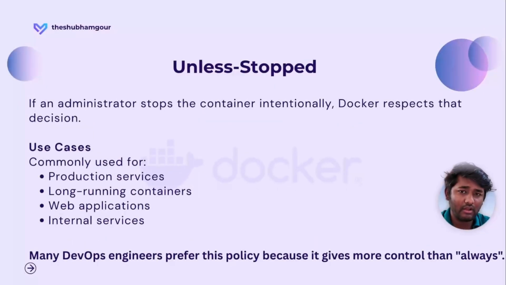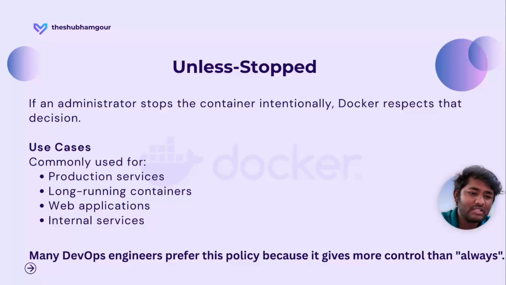That is the only difference between the always restart policy and unless-stopped, because here we are putting in a manual intervention, saying that for the time being, during this runtime, I don't require this service to be up and running. But if I restart Docker, the host, or the server, it should be up and running again, right? So if an admin stops the container intentionally, Docker respects that decision and keeps it stopped during that runtime. But when the system is rebooted or Docker is restarted, it will run the service again. So what are the use cases for unless-stopped? It is commonly used for production services, long-running containers, web applications, and internal services.